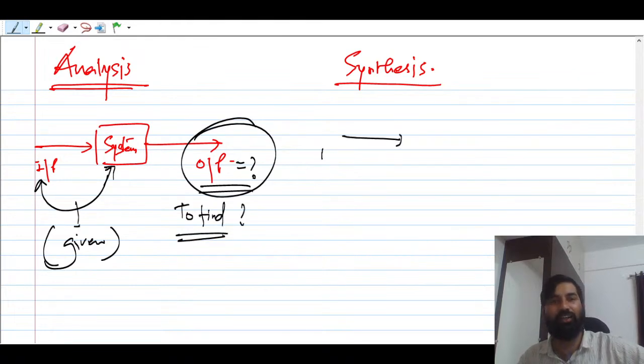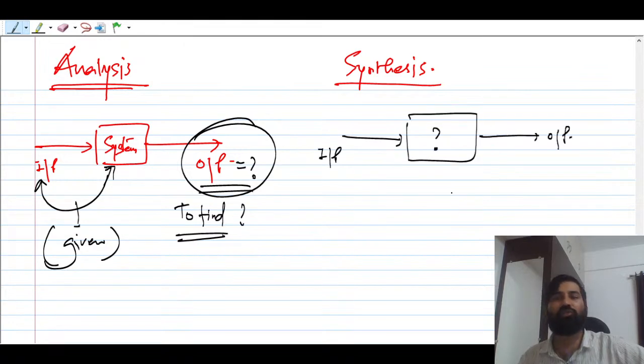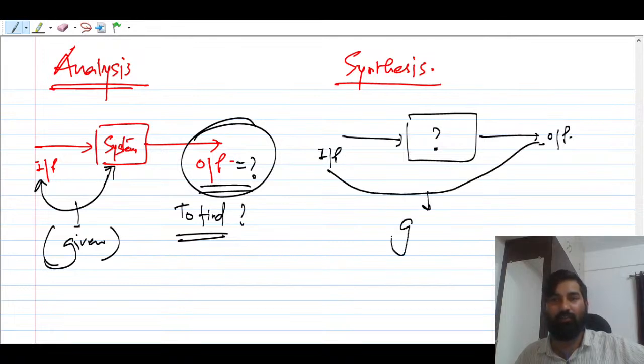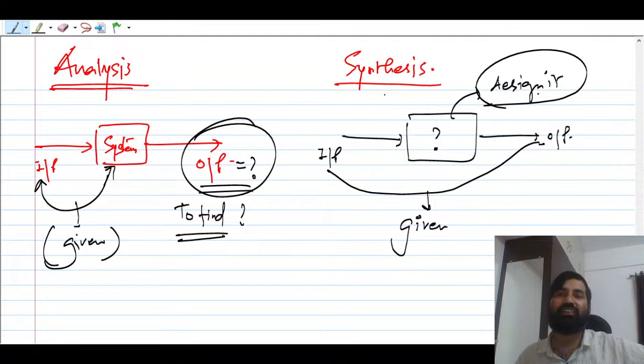And synthesis means the input is given, and the output is also known. See, I am giving you the input, I am teaching you, and you know the output as well. You have to get into IISc Bangalore and IIT Bombay, so you have to build a system, build your own mind. So you have to plan accordingly. So when these two are given and you have to design the system, this is known as synthesis.